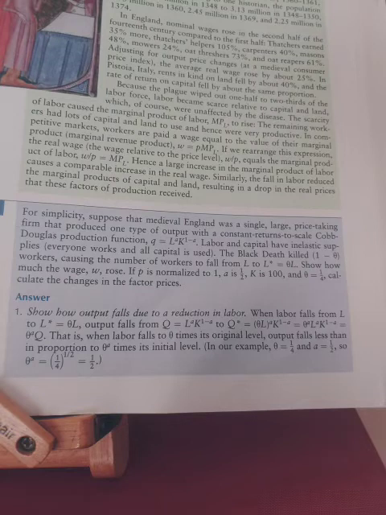The marginal product of labor was MPL = A × Q/L = 1/2 × (100/100) = 1/2. So the real wage, W/P, equals 1/2, given that price P equals 1.